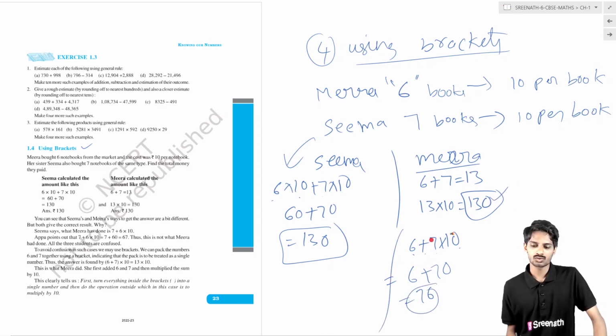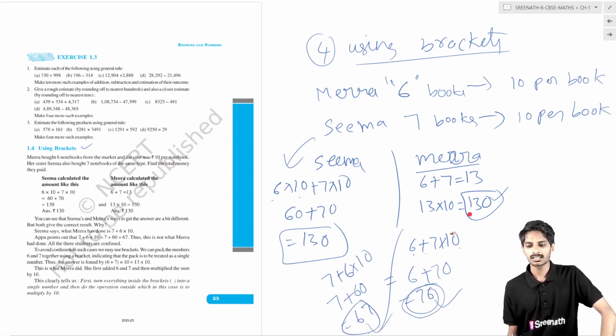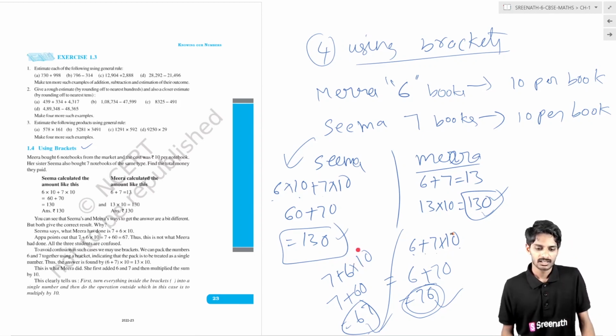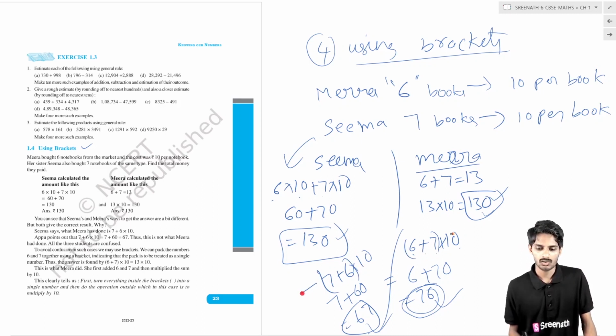Or in another way we can write it as 7 plus 6 into 10. So 7 plus 60, that is 67. So in this case they got 76, in this case they got 67, but she is getting 130. Then how to calculate it? What is the problem they crossed here? In any case we have to use brackets. If you use brackets in this, you will get the correct answer. Now calculate it.